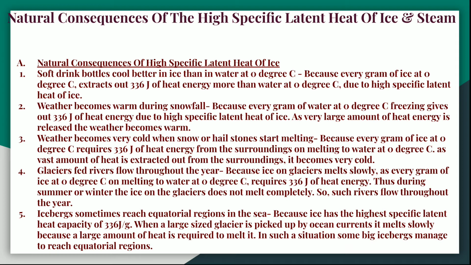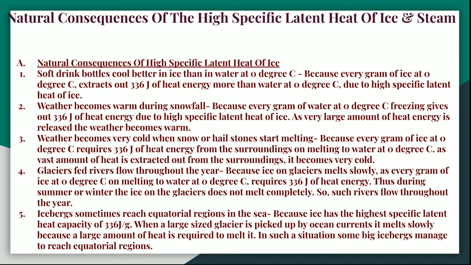If it does not get that amount of heat, that much of ice will not melt into water. And that's why, during the summer seasons mainly, the ice of the glaciers does not melt completely, and so the rivers flow throughout the year.